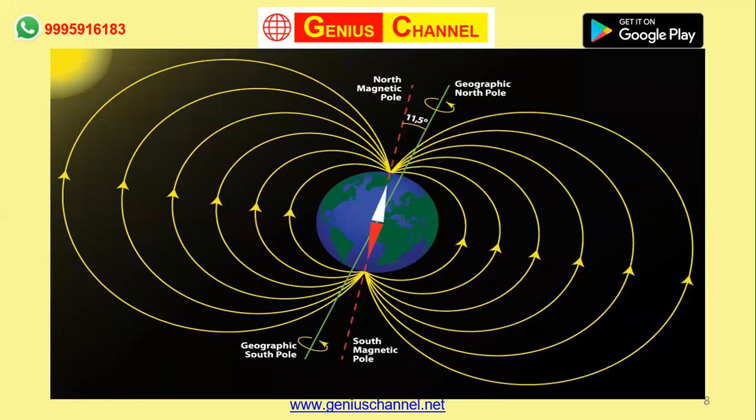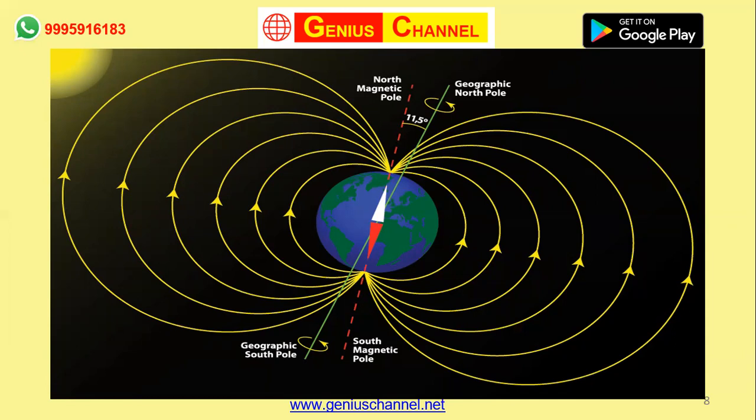Which coincides with the geographical south pole. I think there is a slight mistake in the image that I've shown here.